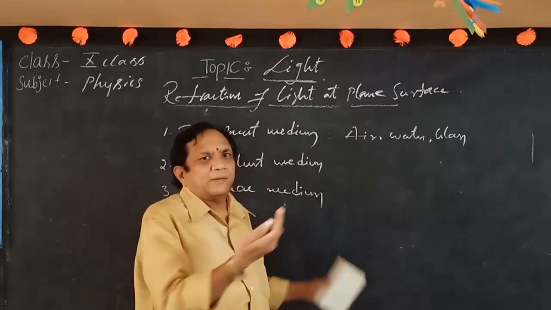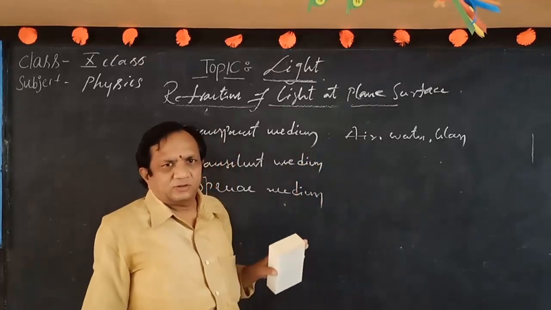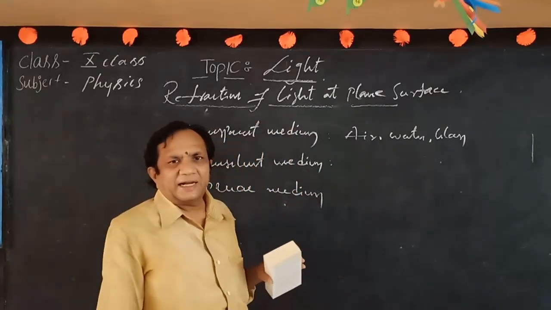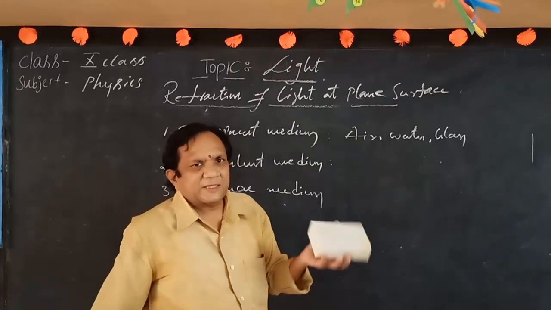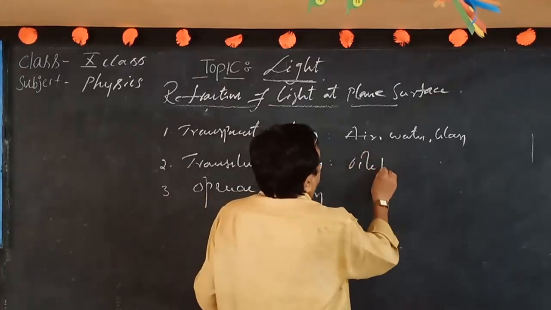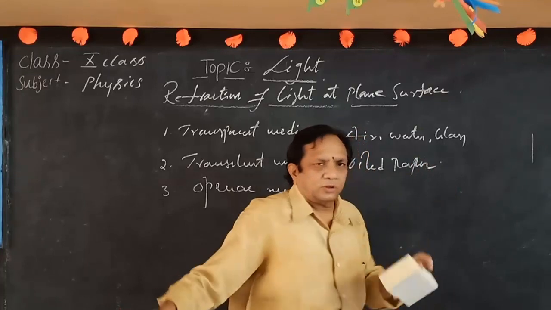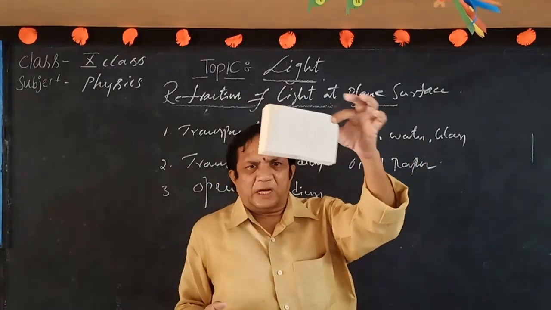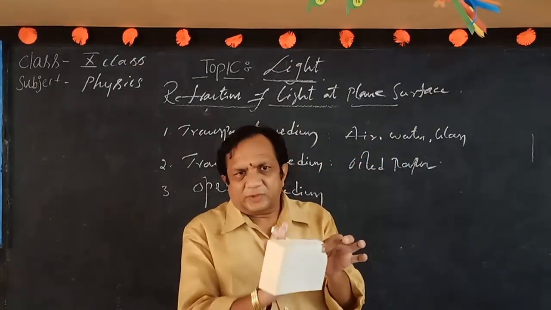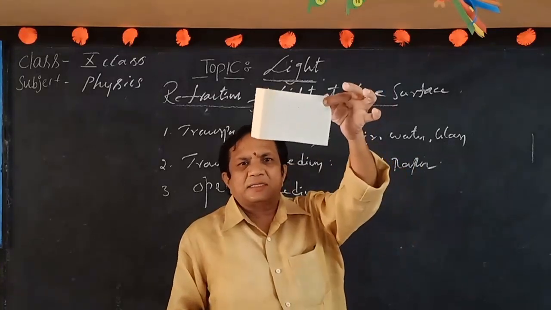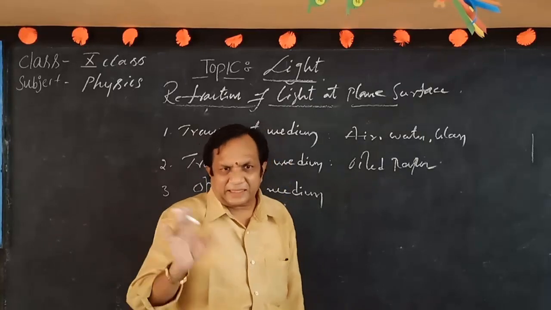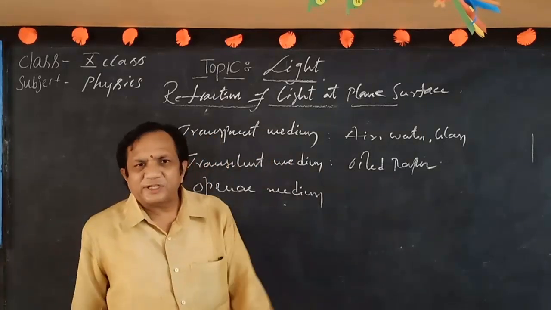You can see the light means compulsorily one of the mediums is there. So due to that we can observe this light. And another one is the translucent medium. Light will be propagated in a special way. Such a special way we call a translucent medium. For example, observe oiled paper. Take one white paper. A white paper does not actually propagate the light. Make it oiled, and then you have to see. The other side will appear slightly, not clearly, slightly it will appear. Such a type of medium we call a translucent medium.